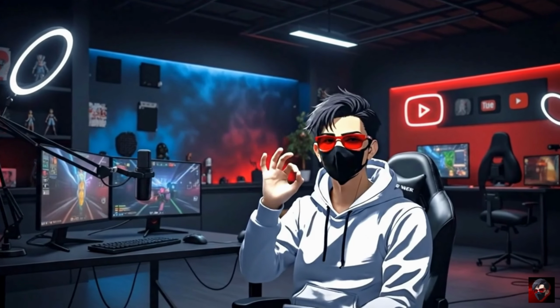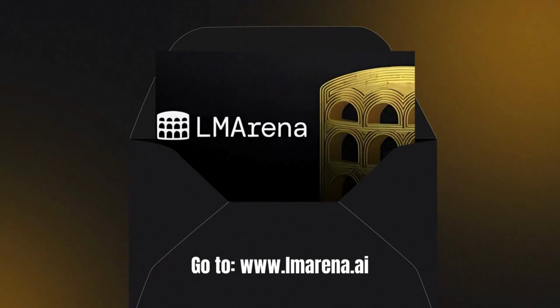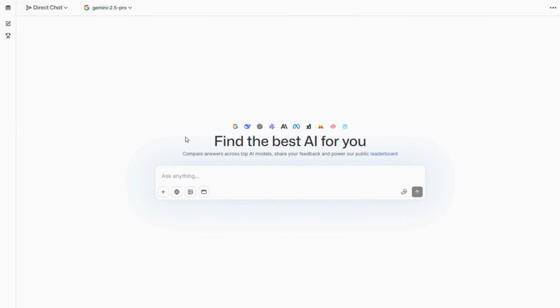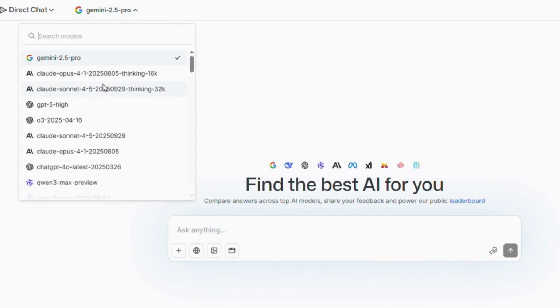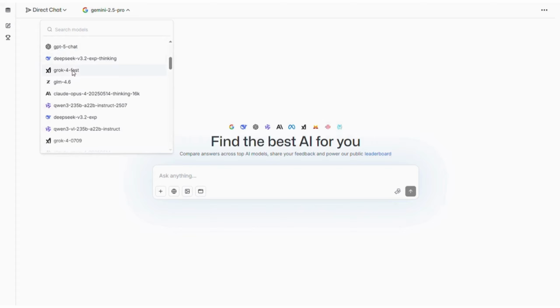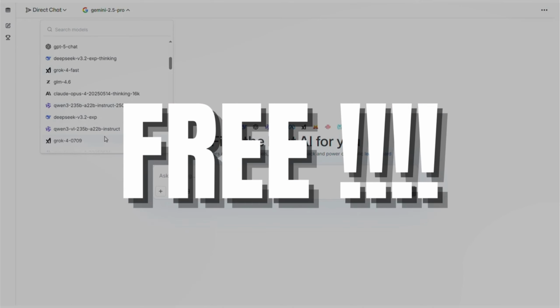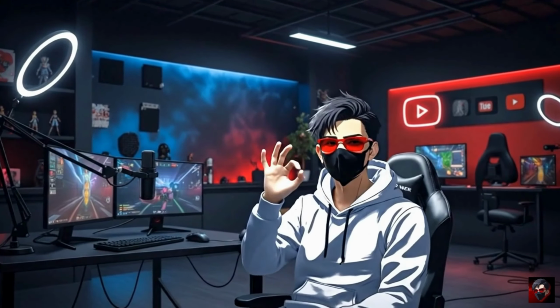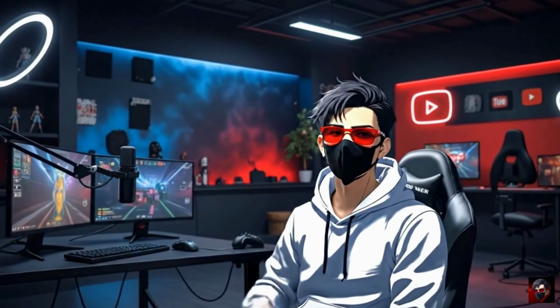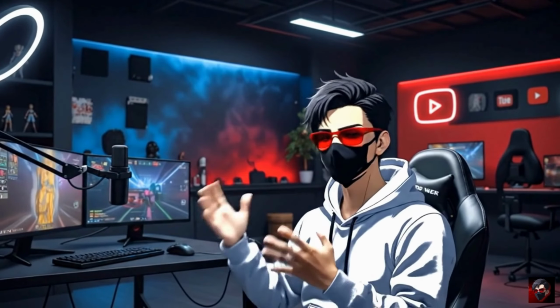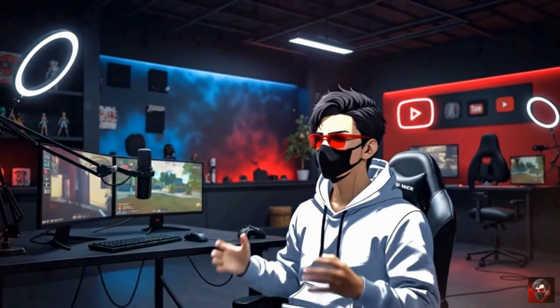So the secret website to access all paid AI tools for free is LM Arena. This single website is a host to a bunch of powerful AI models. As you can see, here's every released and unreleased AI model, even the paid ones, and we can use all of them for completely free. And I'm sure you must be wondering, how is all this free? What kind of glitch in the matrix is this? So I'll cover that part in a while. Let's first have a short walkthrough of the website.